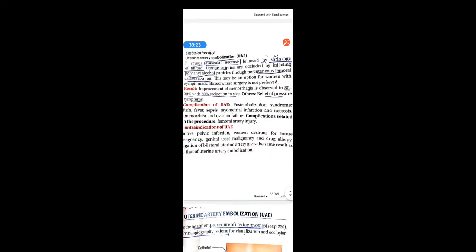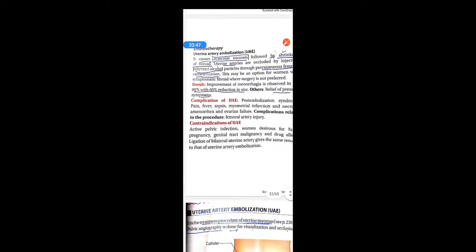Uterine arteries are occluded by injecting polyvinyl alcohol particles. So here we are injecting the polyvinyl alcohol particles through a percutaneous femoral catheterization. We pass a catheter from the femoral vessels and arteries which reaches the uterine arteries, and we inject polyvinyl alcohol. This may be an option for a woman with symptomatic fibroid where surgery is not preferred. In a woman who has a symptomatic fibroid where we cannot go for surgery, this method is suitable. UAE, that is uterine artery embolization.